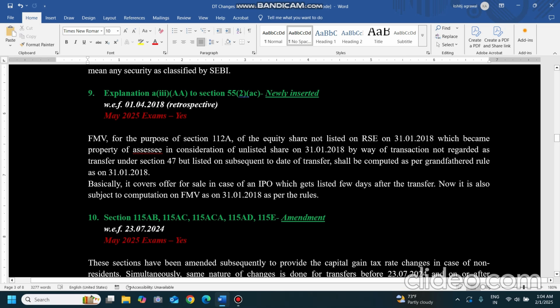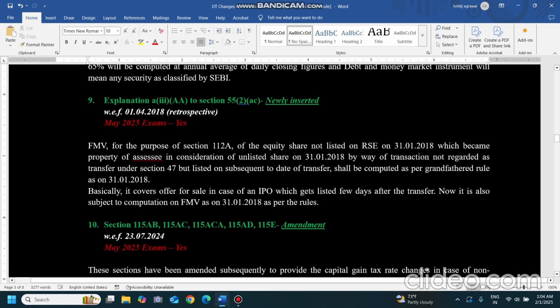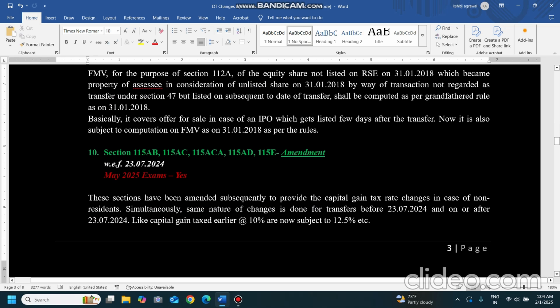Now coming to other points of section 112A, 111A and 112, it will apply in case of non-resident taxation: 115AB, 115AC, 115AD and 115E. These 5 sections are there. It will apply as it is. Whatever the rates are applicable for resident individuals, it will apply in those cases also. Those sections, 112A and 112, were about capital assets in India. Now these are talking about capital assets outside India, so it will apply mutatis mutandis on those cases. So these sections have been amended subsequently to provide the capital gain tax change in case of non-residents.